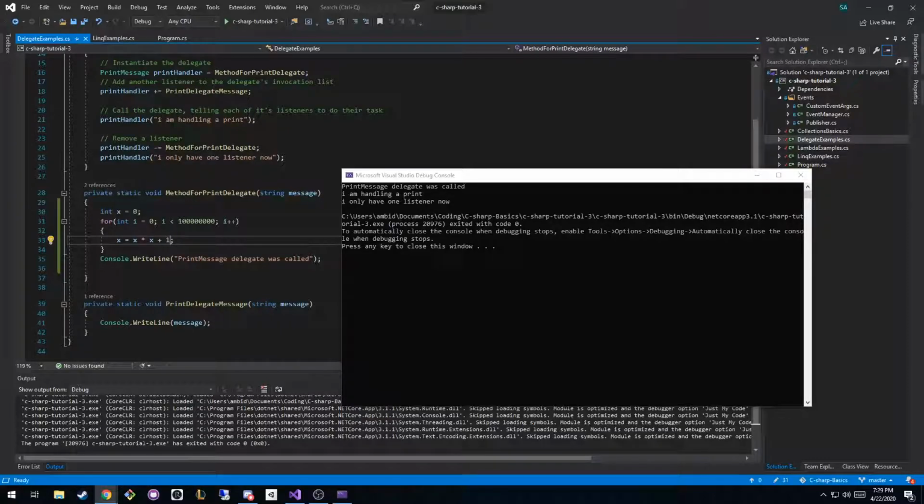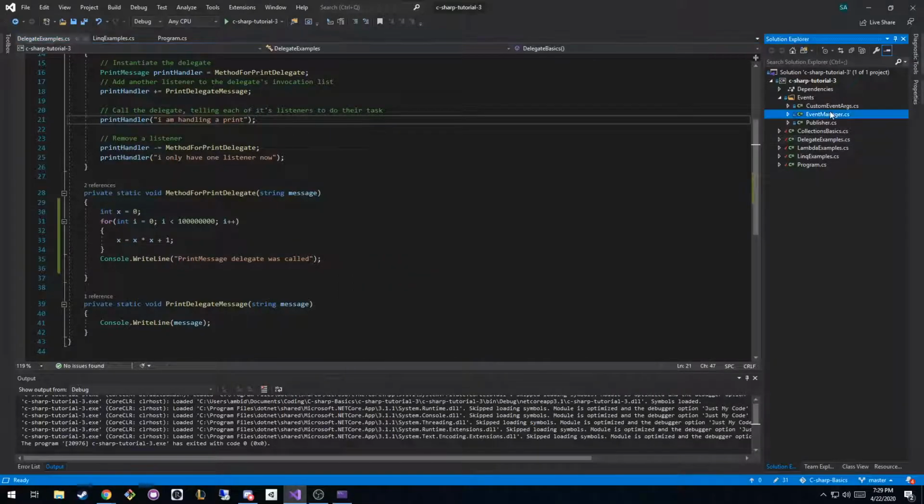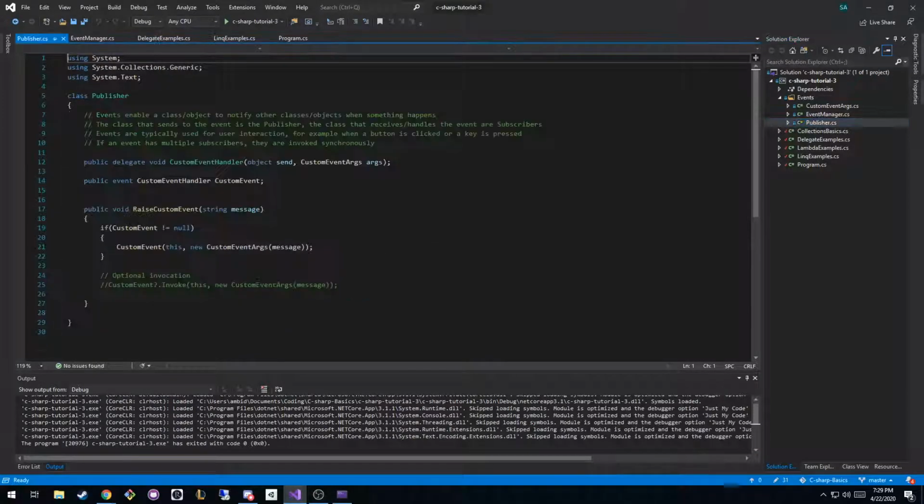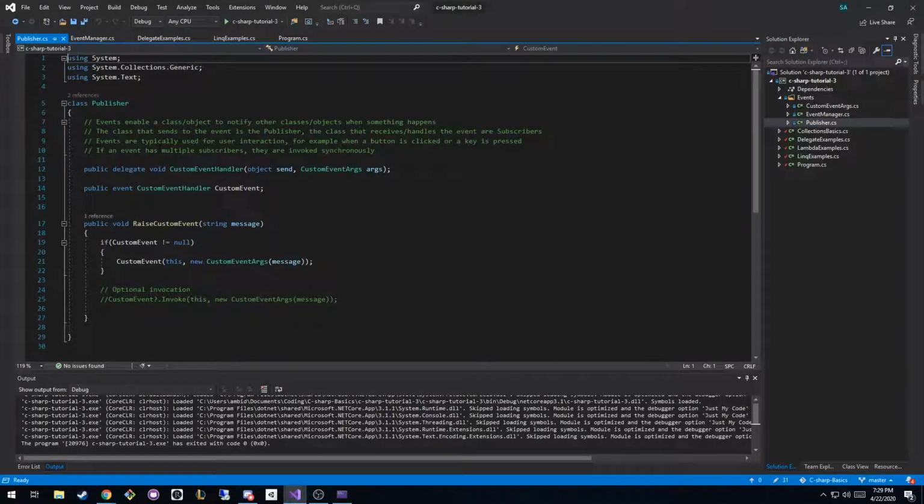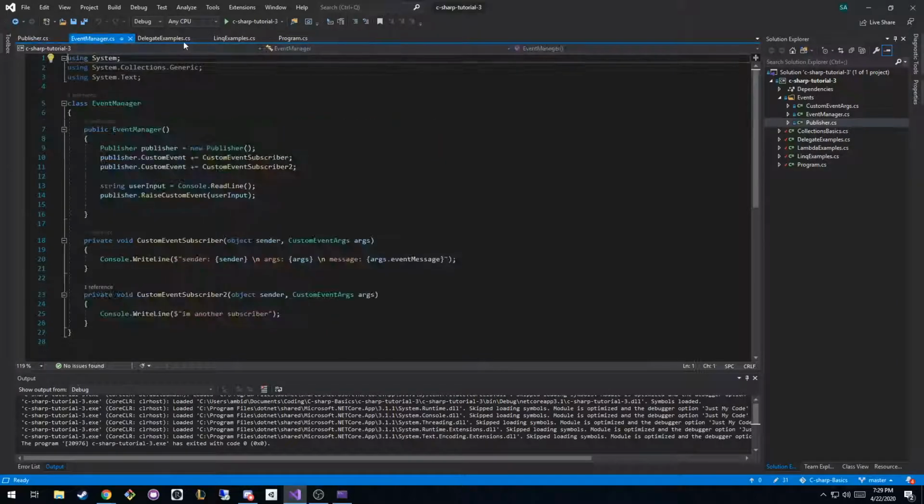I will have to find the... Maybe it was events. Oh, I wrote it down. If an event has multiple, okay, my bad, I confused myself. It's events that do it synchronously, not delegates. We'll get to events in a second.